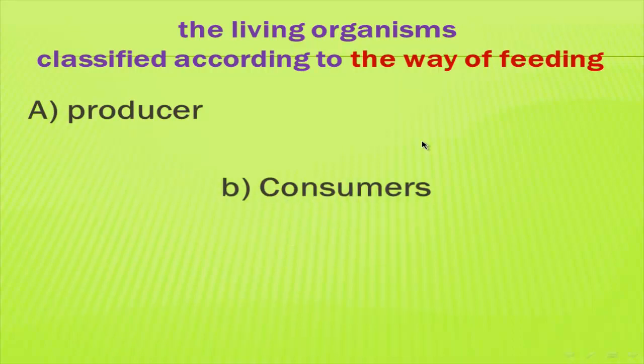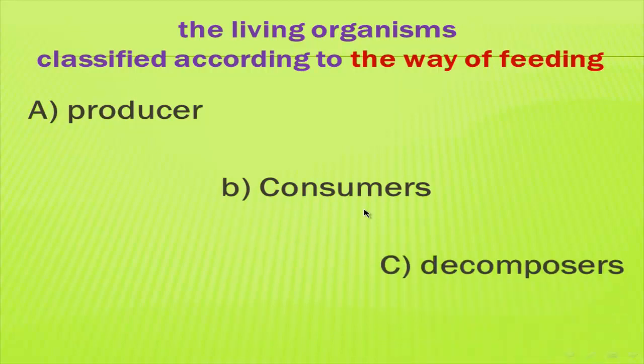So the types of living organisms according to their way of feeding are 3 types. Number 1, producers. Number 2, consumers. Number 3, decomposers. So the types of living organisms are producers, consumers, and decomposers. Now we will talk about each type.